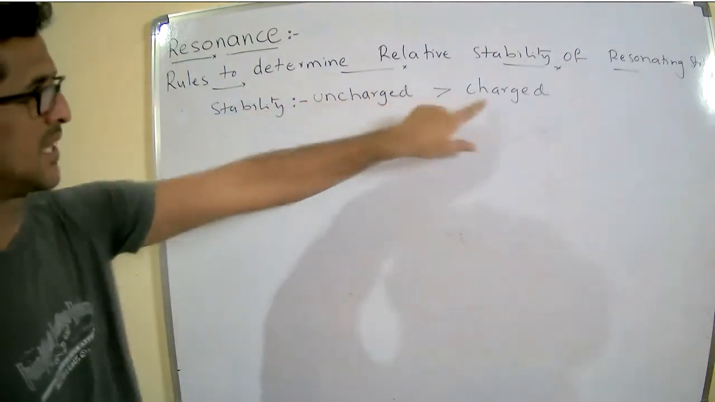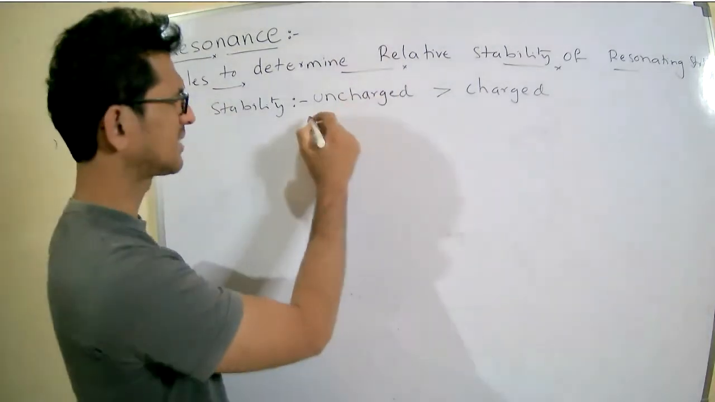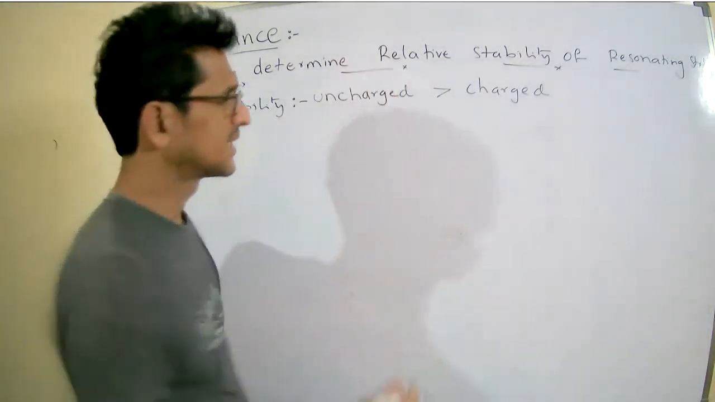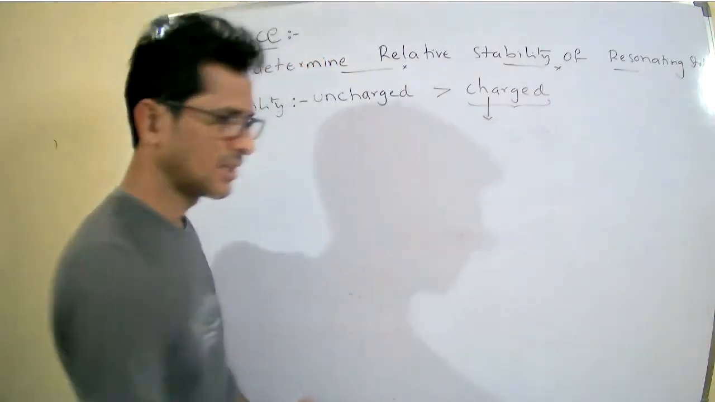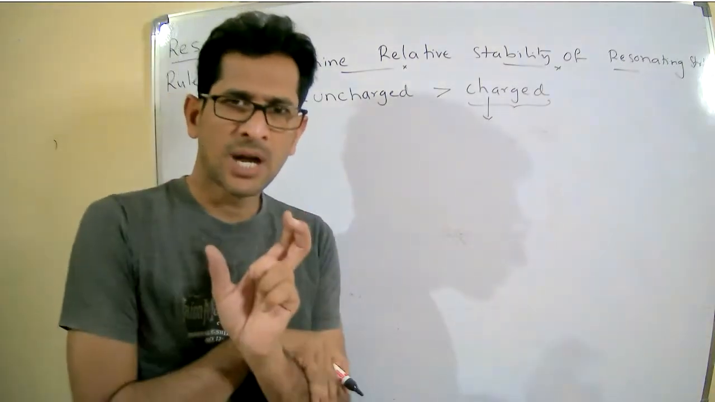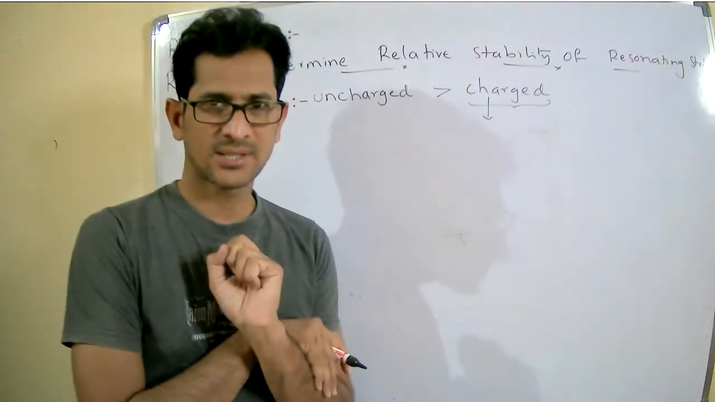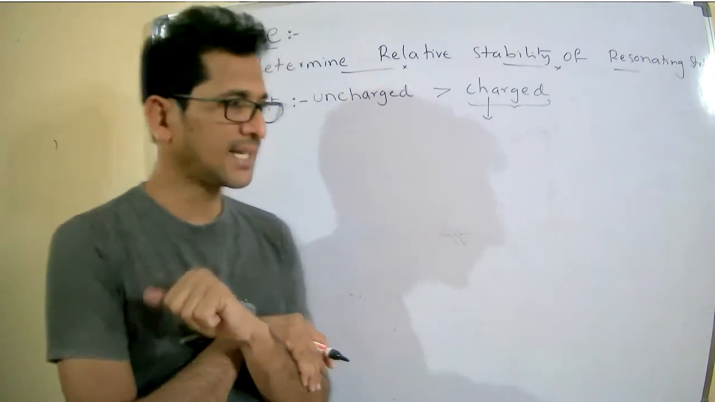Uncharged is more stable than the charged species, right? So that is exceptional. Charged species, right? In the charged species, for example, you have two resonating structures. Both are carrying the charge.